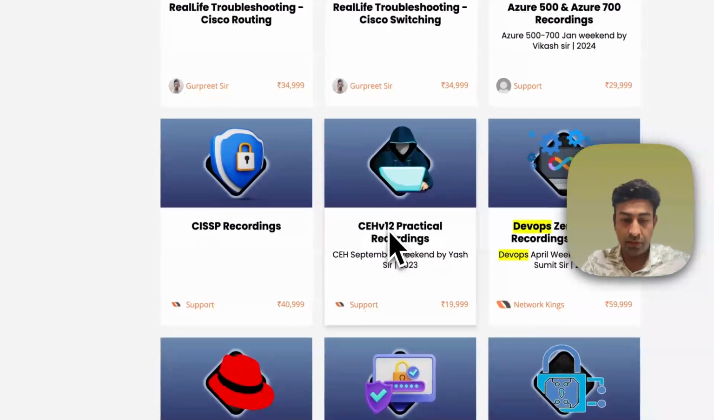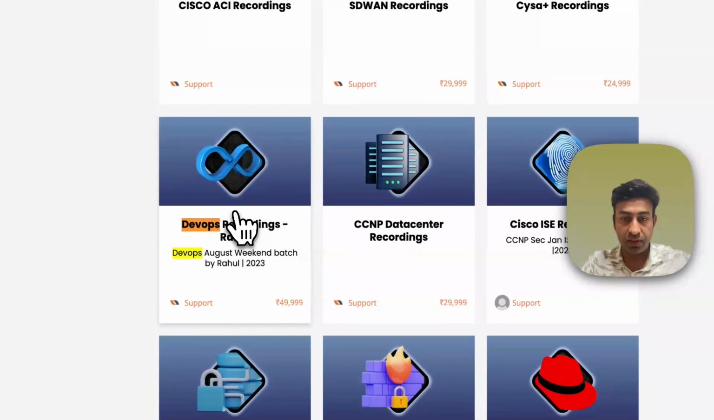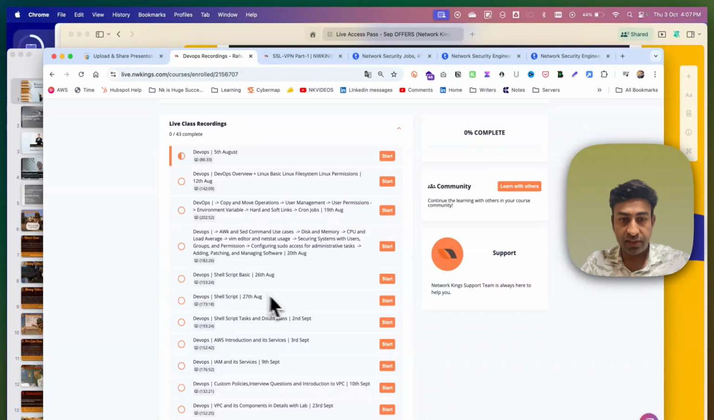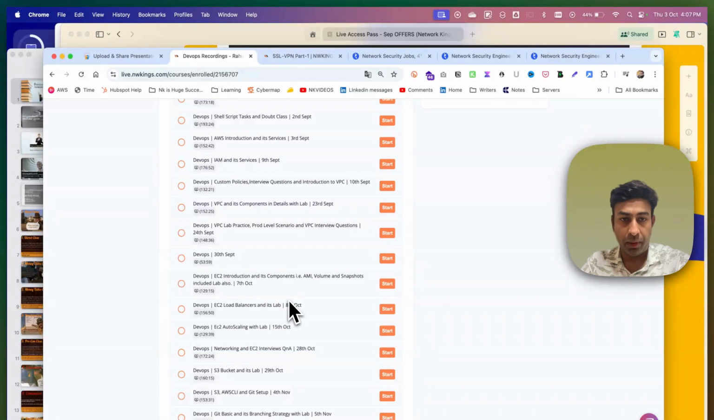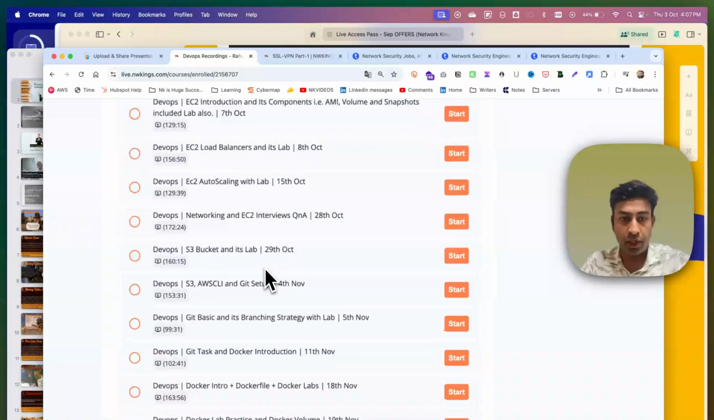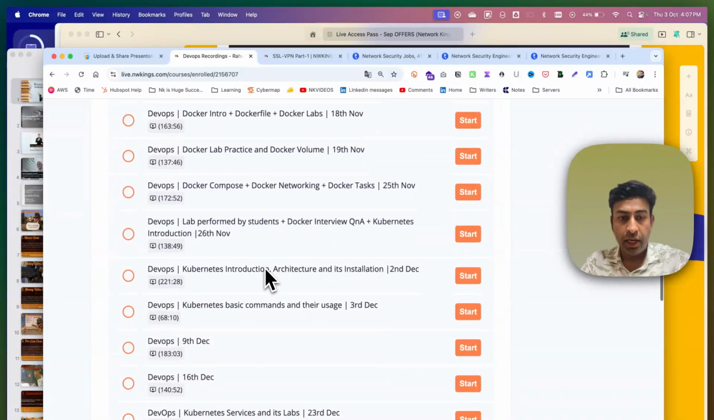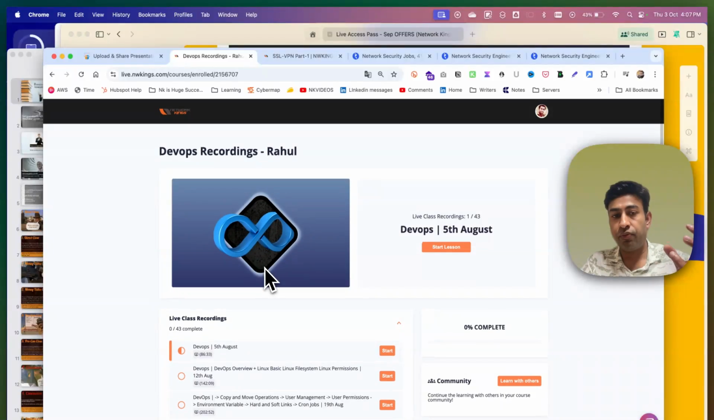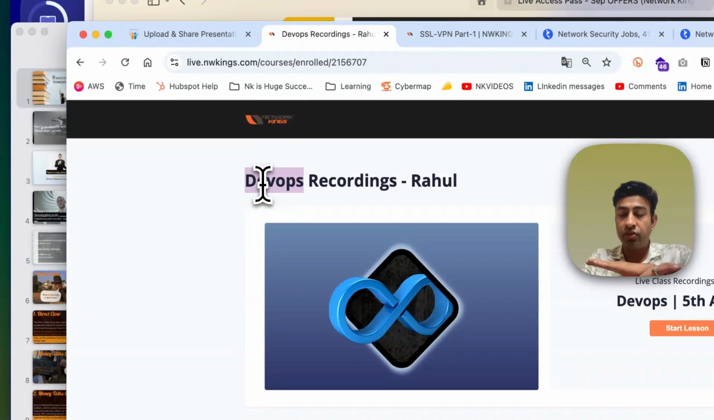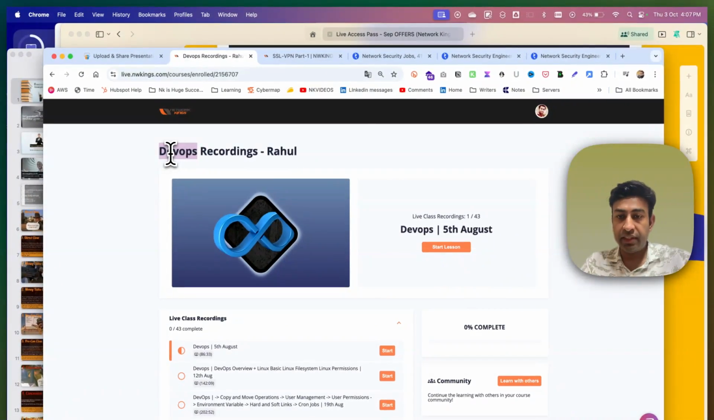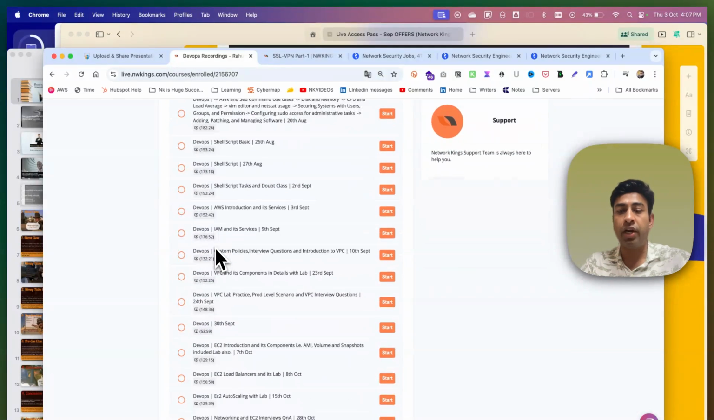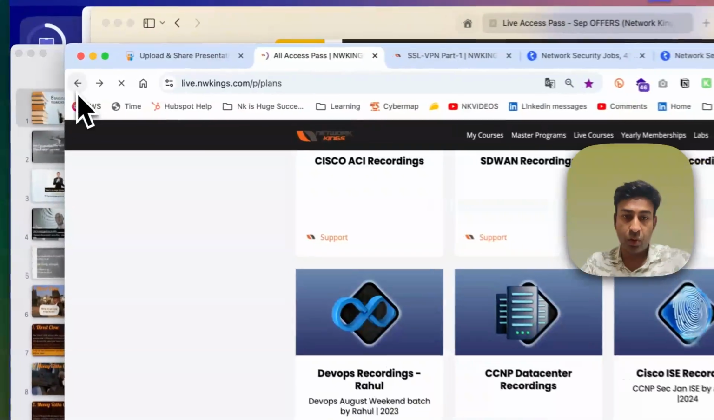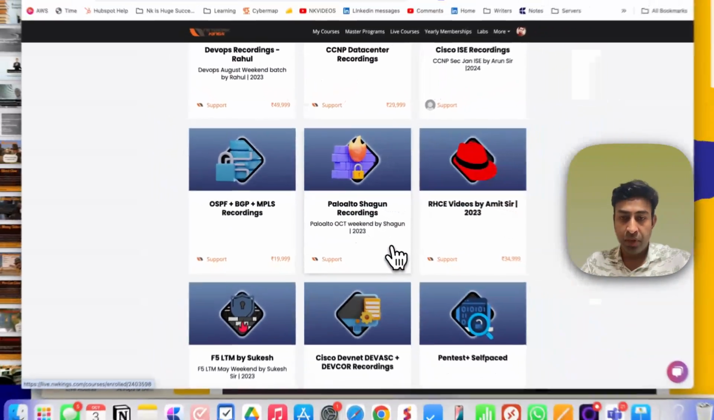I think DevOps is pending, but in some of the courses it is already done. My team is already working on it at the backend. You can see this DevOps batch has all the names: shell scripting, EC2, networking, EC2, S3 bucket, Docker, lab perform, Kubernetes. This is a full-fledged batch, which means an engineer who is a DevOps engineer is giving all his knowledge of whatever he has learned in the past. You are getting all his content, not just something we created according to the certification. He has given all his notes, all his content. The same goes for any other content also.